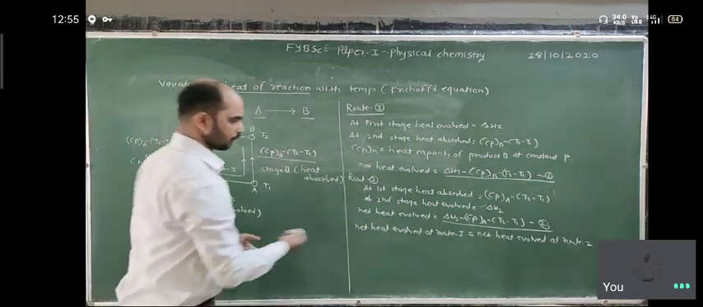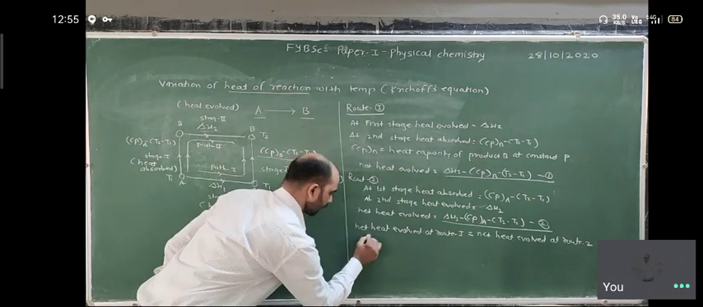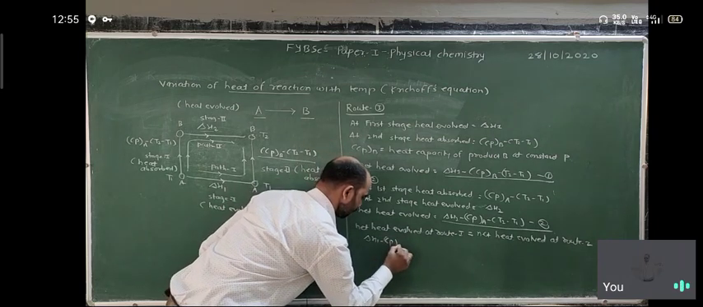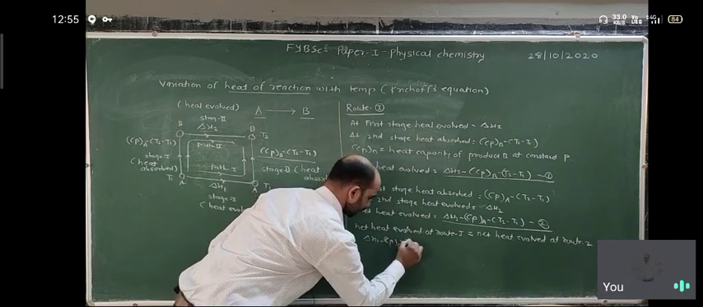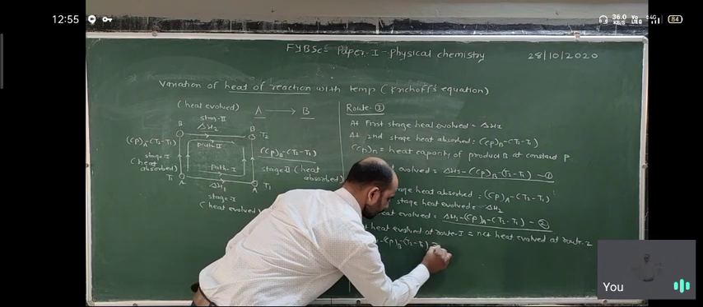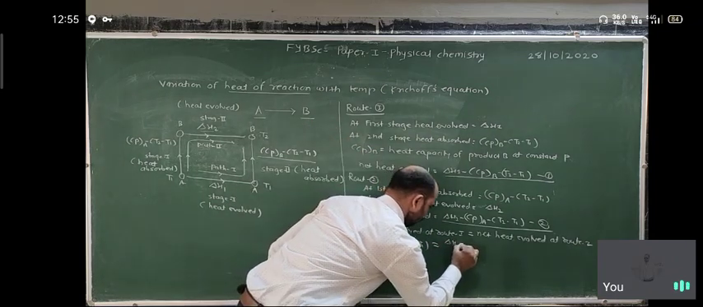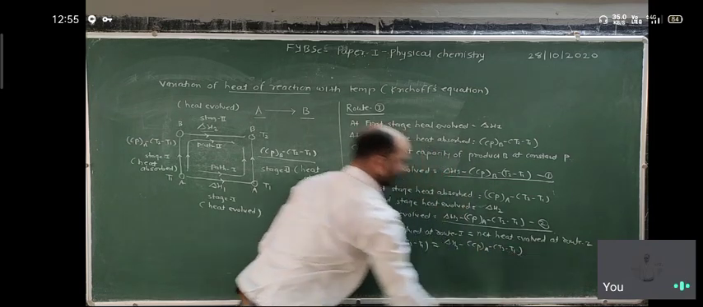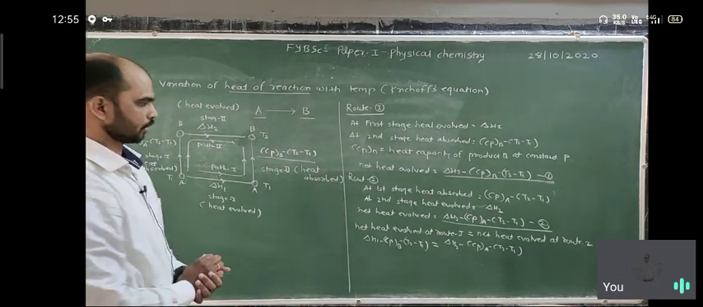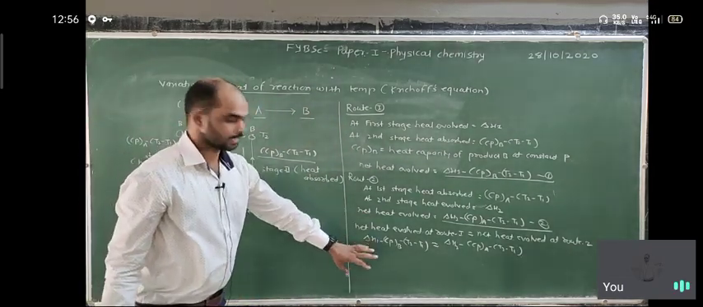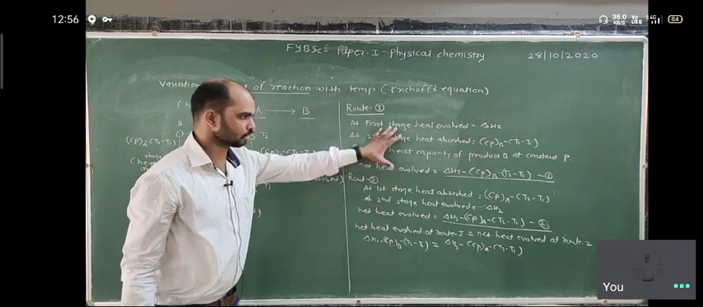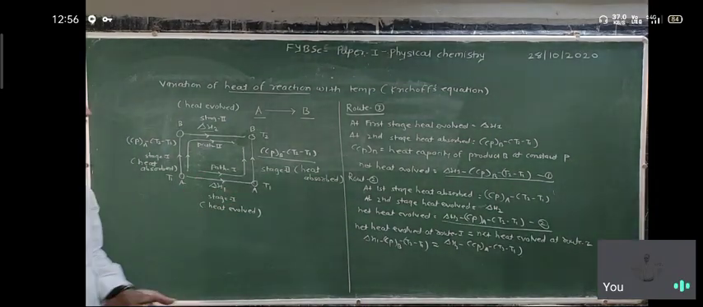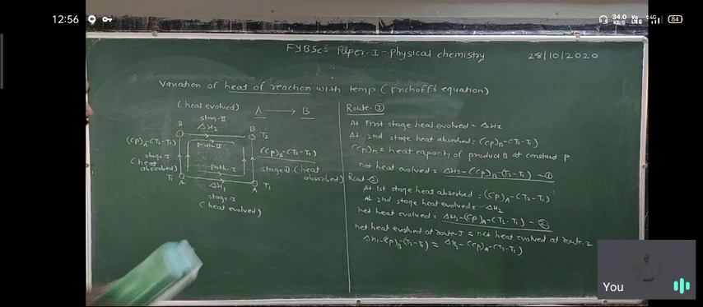That means if we put the equations here, delta H1 minus CP of B (T2 minus T1) is equal to delta H2 minus CPA (T2 minus T1). Both are having the same. Up to this you will understand it. Route 1, route 2 both have the same net heat evolved according to the law of conservation of energy. So after that what happened?